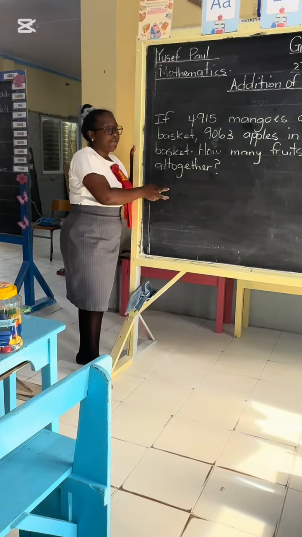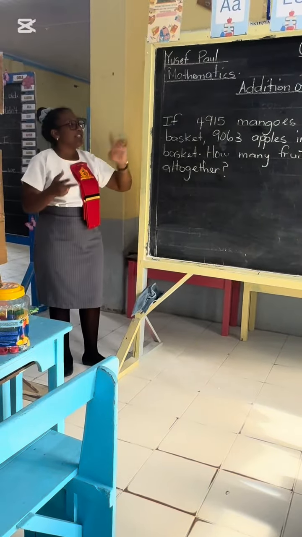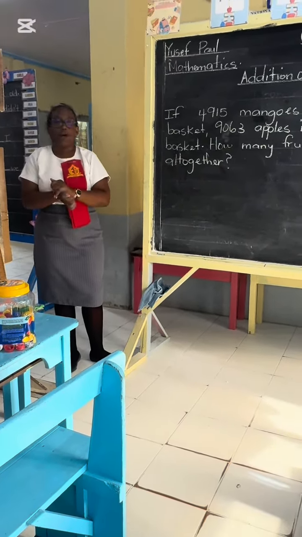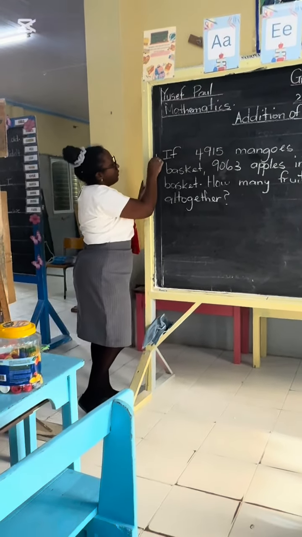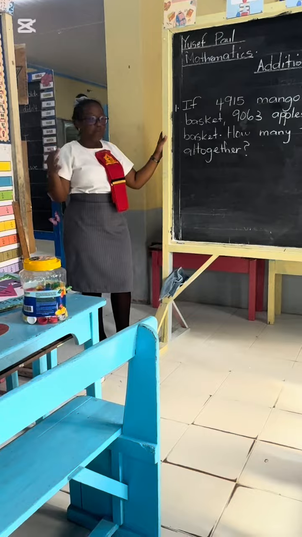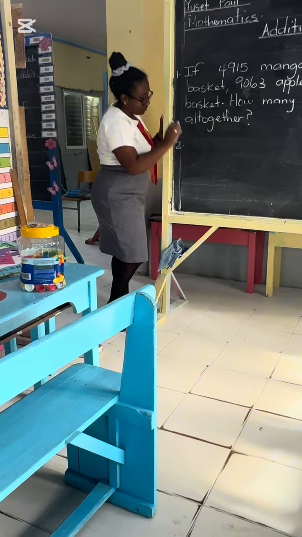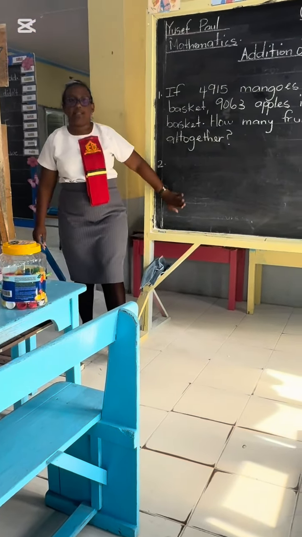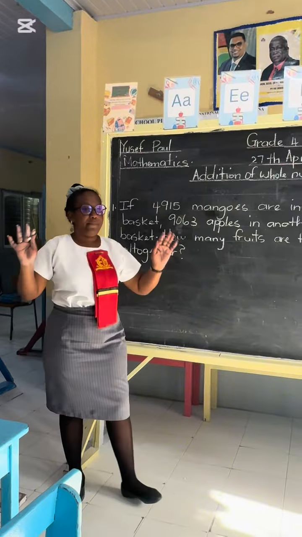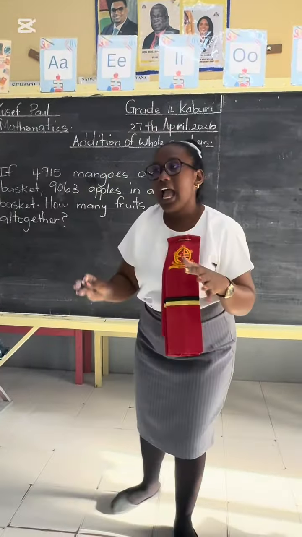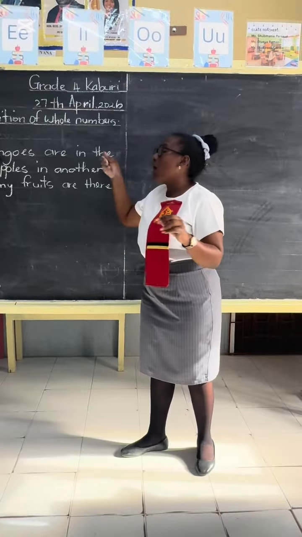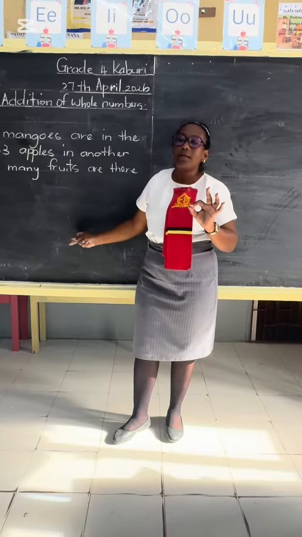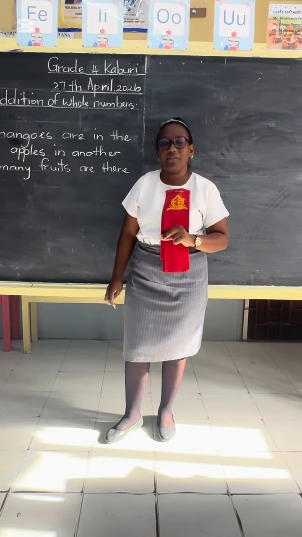The first person to finish, stand. I'm challenging you to see the first person to finish this and get it correct. Stand and you get a sticker. Now when you finish with number 1 and you stand and you work through that, what you have to do for number 2? Very good. You come up with your own problem for number 2 and you work it. I'm coming around. Good. So I want you to give yourselves a clap. I am so proud of you. Almost all of you got this one correct and you are able to formulate really good problems and work through it. So give yourselves a clap for that.